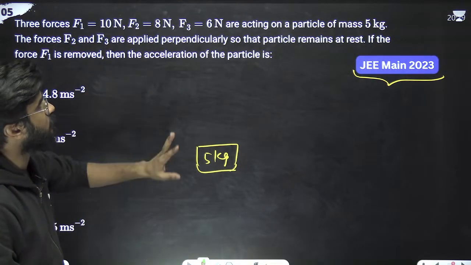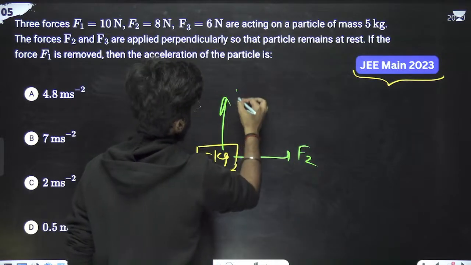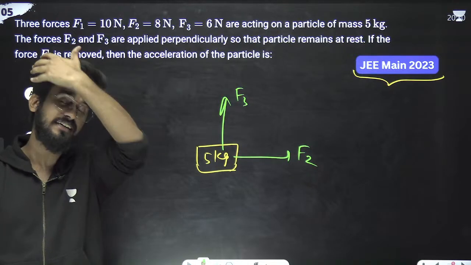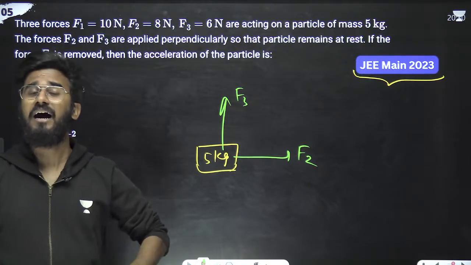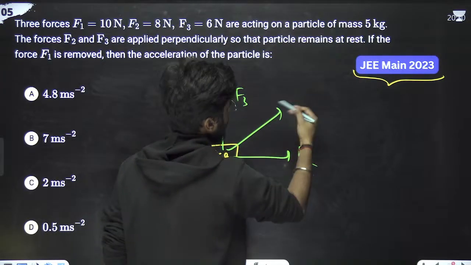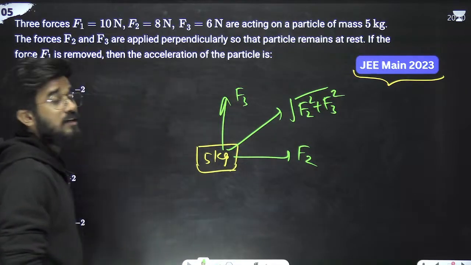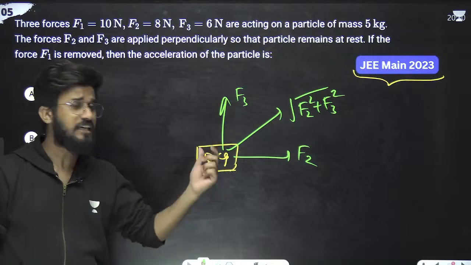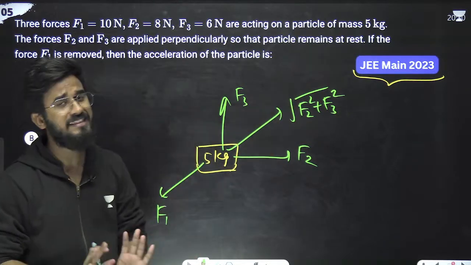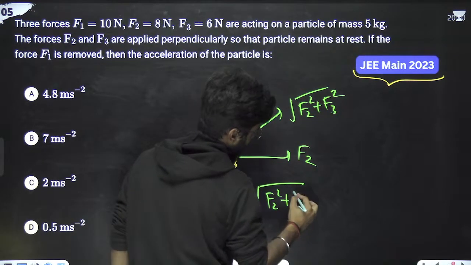Okay, F1, F2, F3 are three forces, and F2 and F3 are perpendicular. So suppose that this is F2, this is F3. These are perpendicular forces, and the body remains at rest. It means all the three forces are balanced by each other. The resultant of F2, F3 will be under root F2 square plus F3 square. Now, to make this particle at rest, we have to apply F1 in this direction. Otherwise, it will go somewhere. So F1 should be equal to this. Then this particle will be at rest. So F1 is equal to under root F2 square plus F3 square.